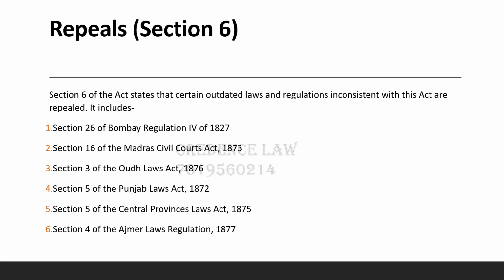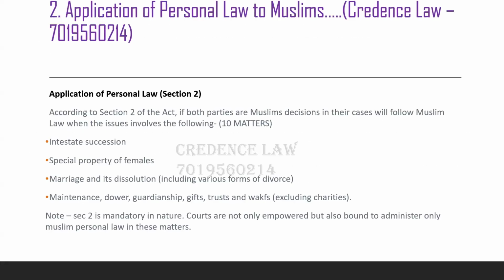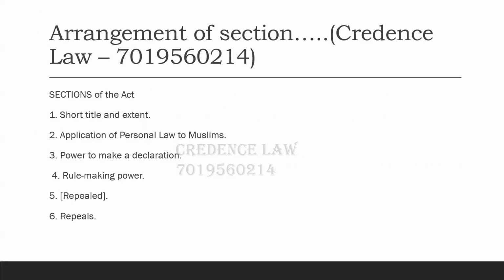So this is all about the Shariat Act. It's a very short act where we have only 6 sections, and in that also section 5 is repealed. Section number 1 is short title and extent. 2 is application. 3 is power to make declaration pertaining to 3 matters, LAW, for which I gave a trick to remember: legacy, will, and adoption. And rule making power is with the state government. And then a few laws were repealed. See you all in the next video. This is just a short act.